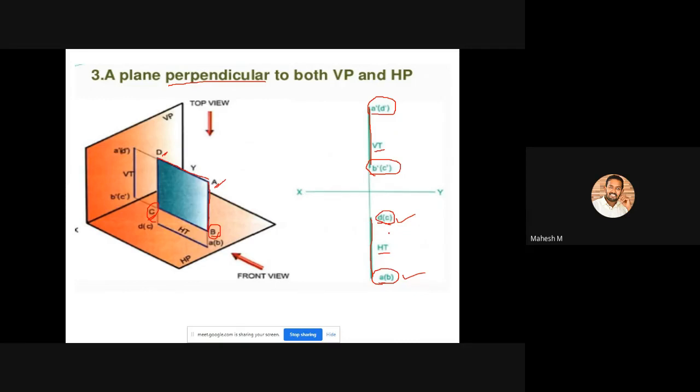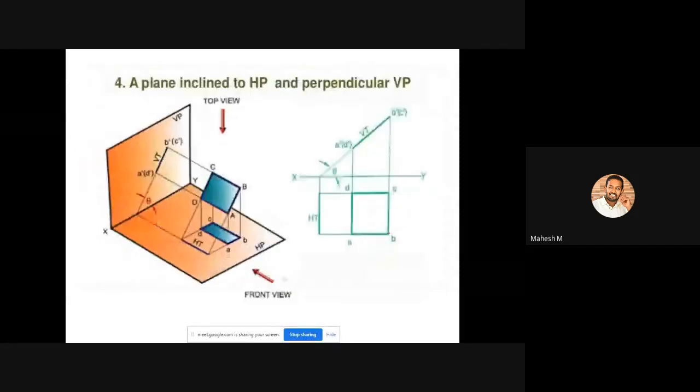So the next type will be the inclined condition. That means we'll be having either inclined to HP or else inclined to VP. So that is our fourth and fifth condition. The fourth condition is a plane inclined to HP and perpendicular to VP. And our fifth condition will be directly opposite to this, that means inclined to VP and perpendicular to HP.